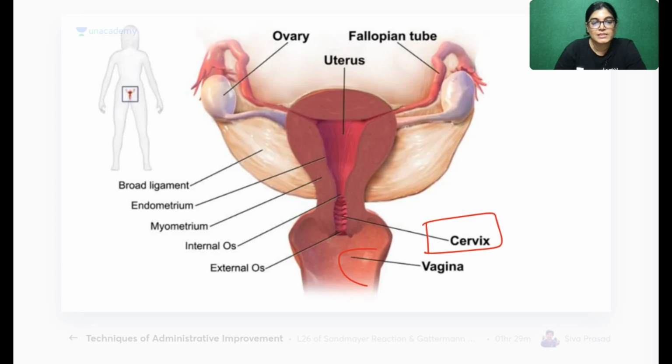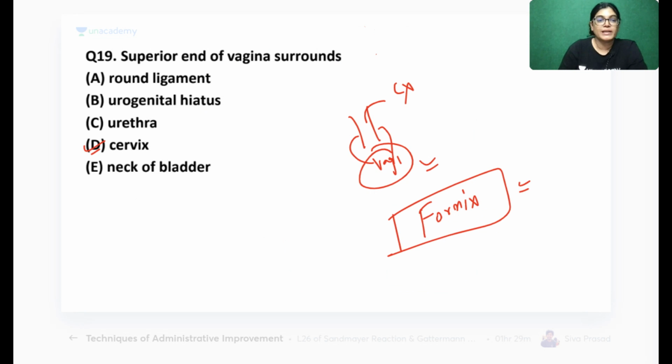This is the cervix, and you can see the vagina is surrounding the opening of the cervix, and this part is like this. So you can see it's a fornix-like structure. The whole of this is surrounding the cervix in the form of fornices. Got it, everyone? Okay, so let's move on to the next MCQ.